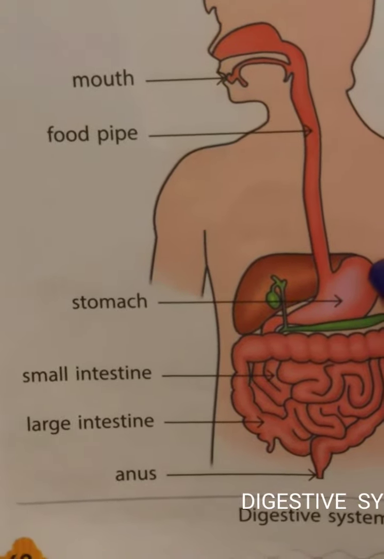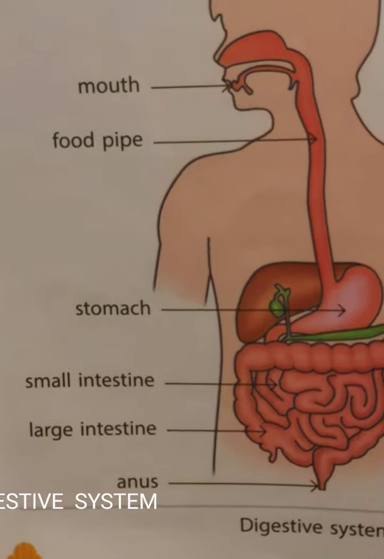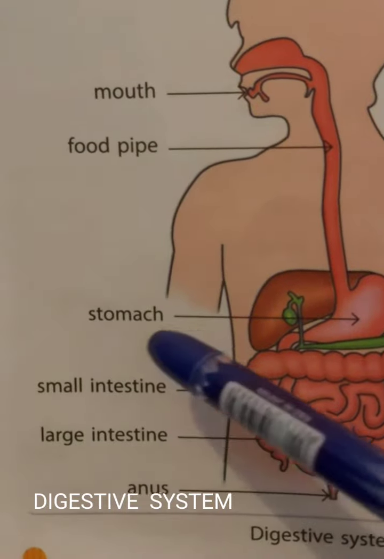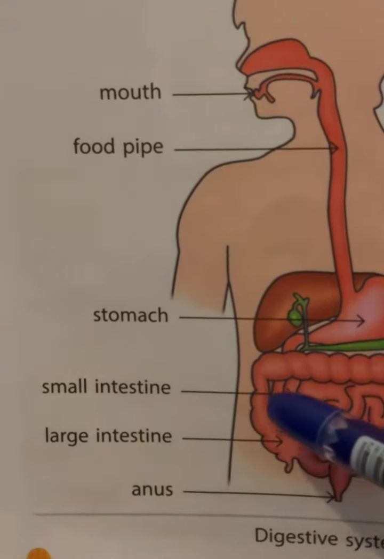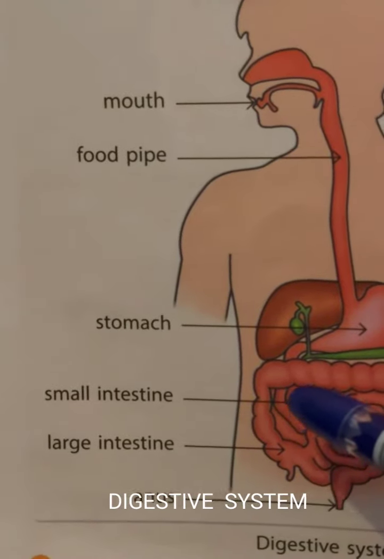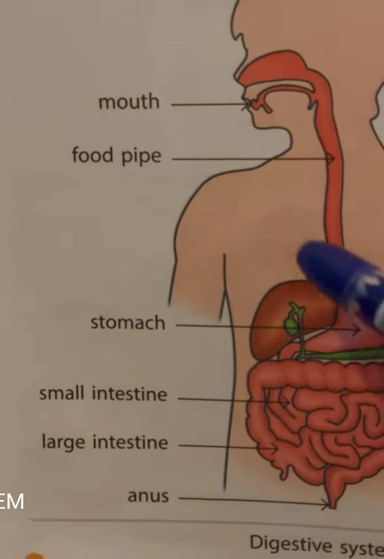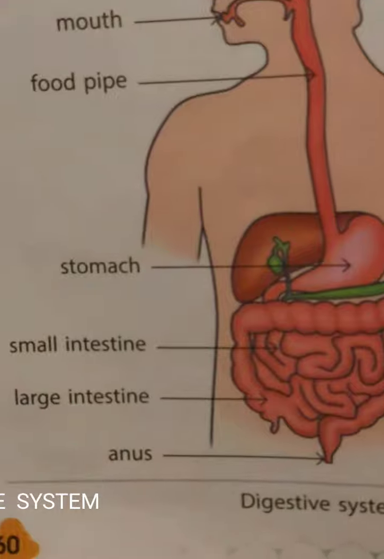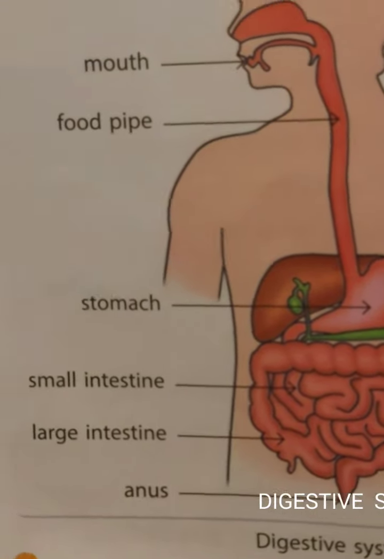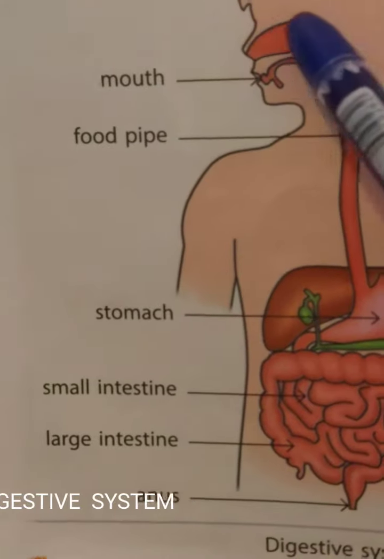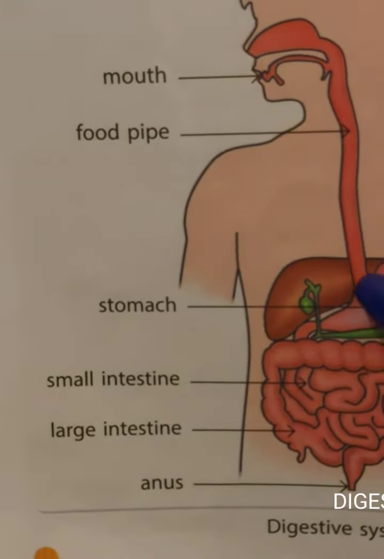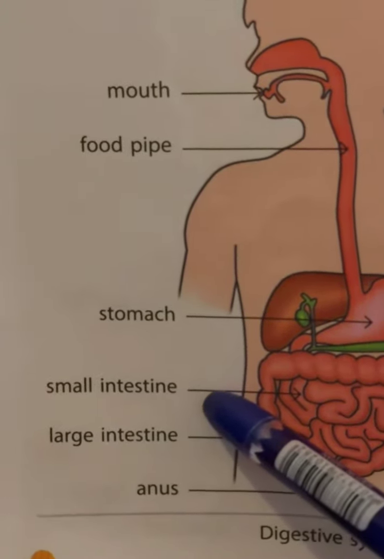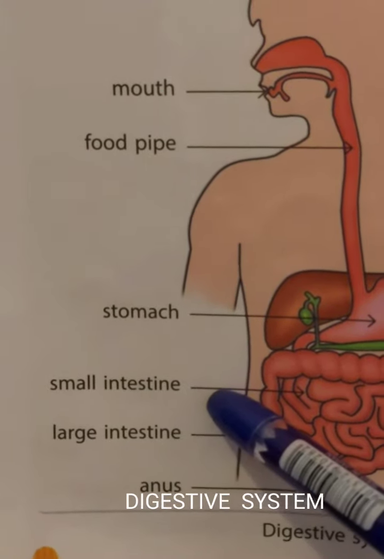Then this food is transferred to a long and narrow tube called the small intestine. So, as food passes from the mouth to the small intestine, it breaks down into simple useful substances. The food which we eat through the mouth goes through the food pipe to the stomach and then to the small intestine, where it breaks down into simple useful substances.